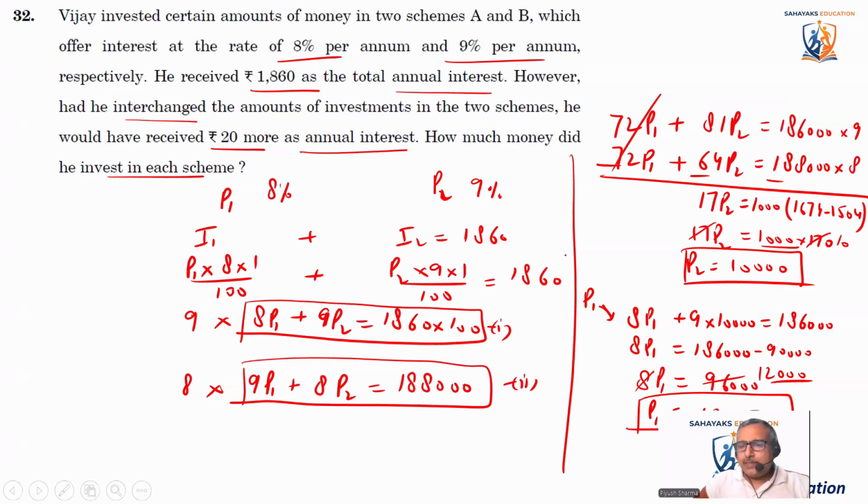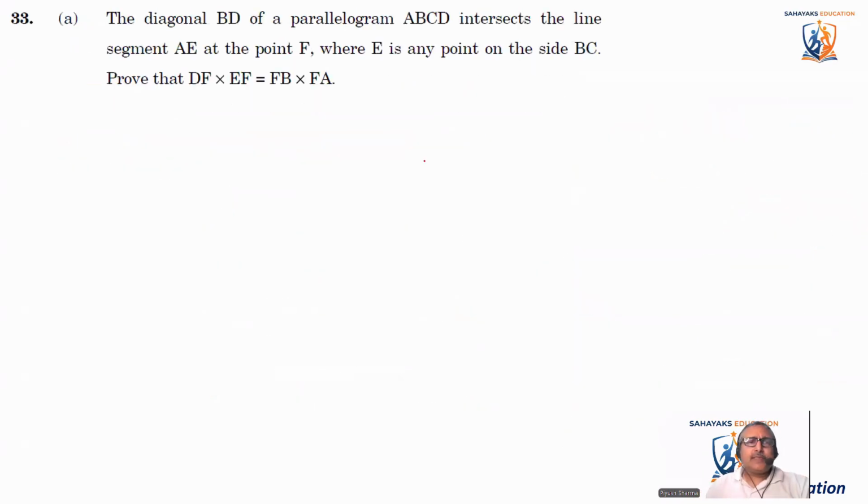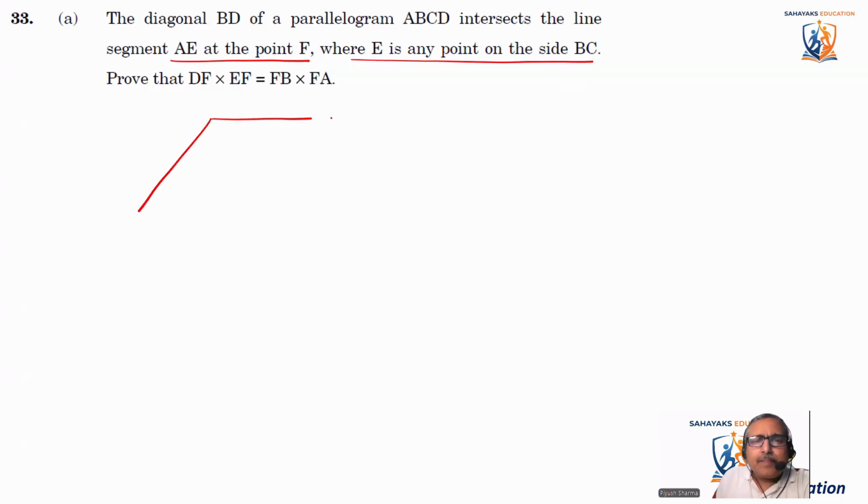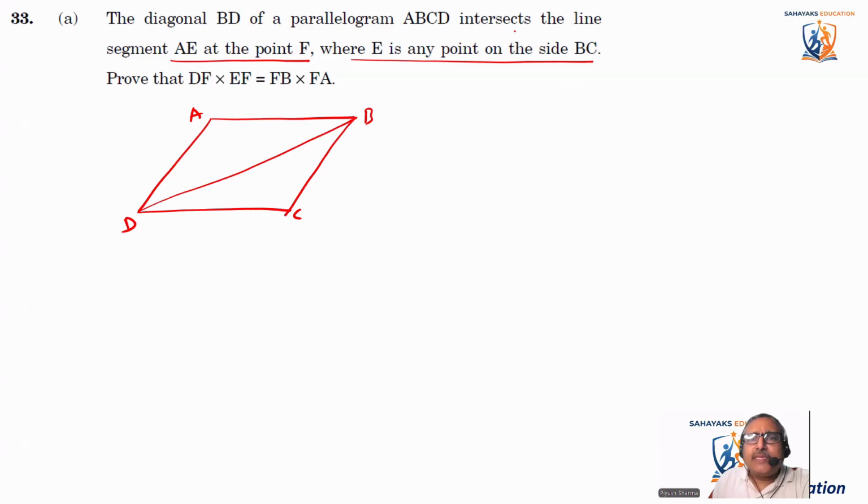Okay, coming to the next question. It says the diagonal BD of a parallelogram ABCD intersects the line segment AE at point F, where E is any point on the side BC. Let's make a figure, else it will not be clear. So making a parallelogram ABCD, the diagonal BD intersects AE at point F, where E is a point on BC.